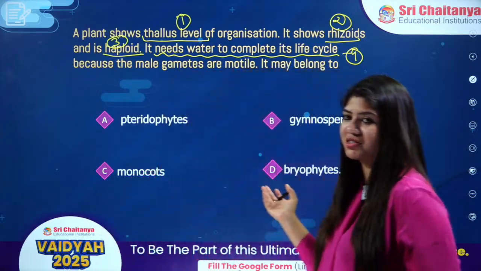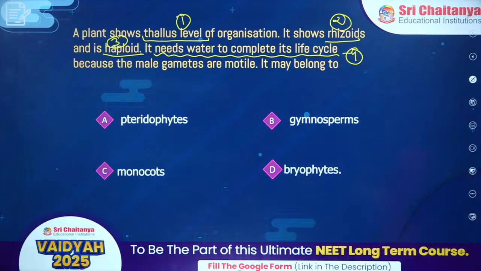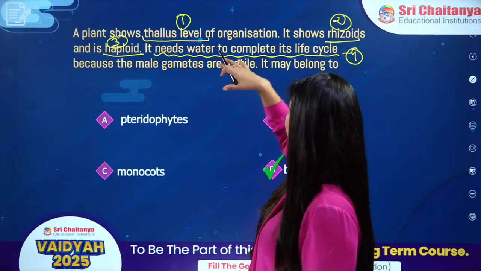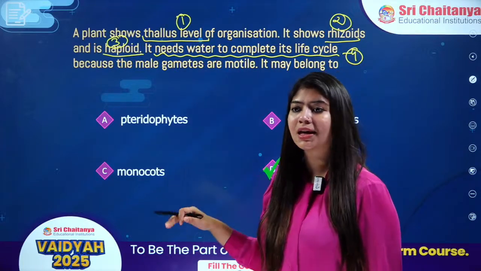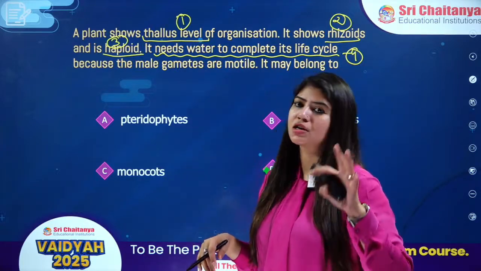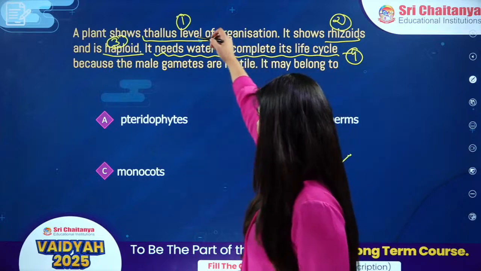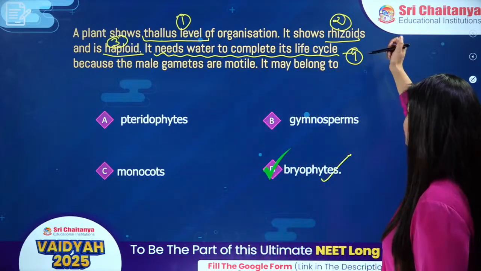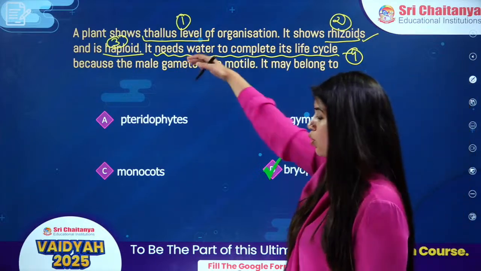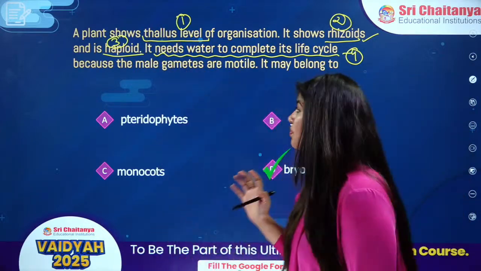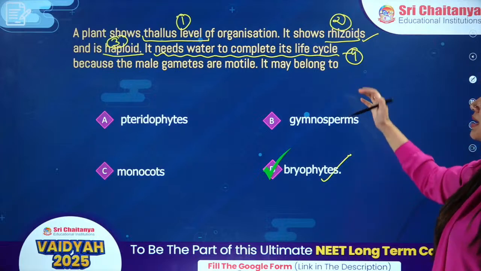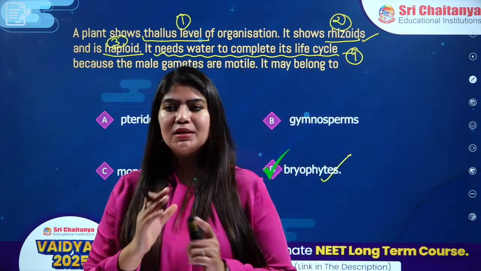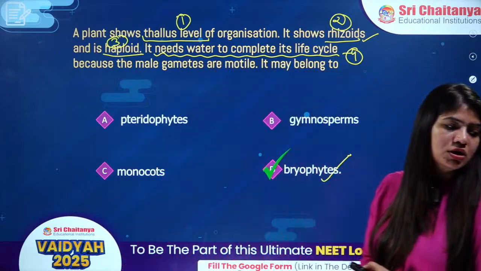Now the question is easy. It is bryophytes. We have given 4 characteristics of this plant. We need to pick which plant we are speaking about. Thallus level of organization: we can have 2 options, algae and bryophytes. They show rhizoids and are haploid: again, 2 options. But needing water to complete their life cycle is a very exclusive feature of bryophytes only. That is why the answer is option number D, which is bryophytes.